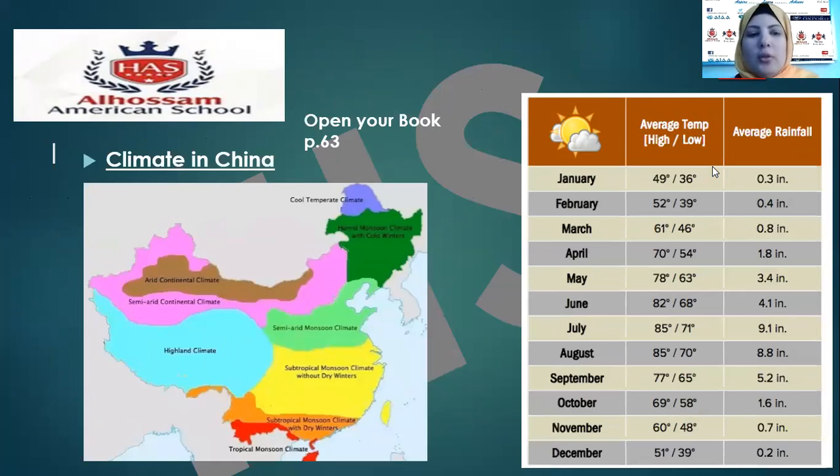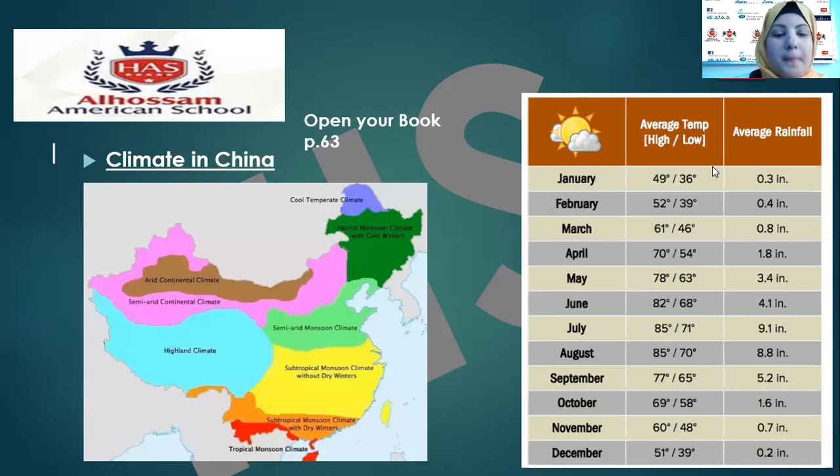If you see on this map, you will find the monsoon climate, or humid, and it's very cold in winters. We can say it's a humid monsoon climate with cold winters.